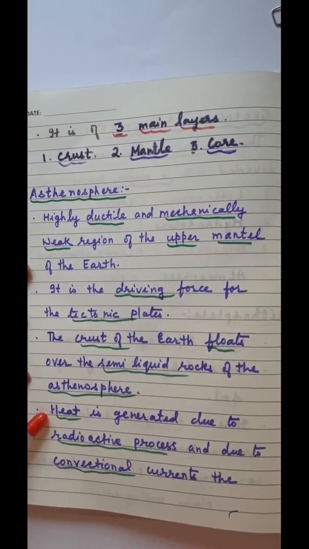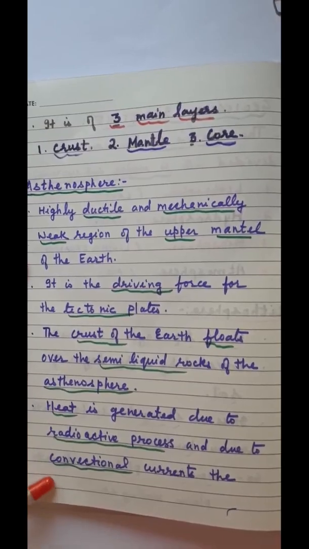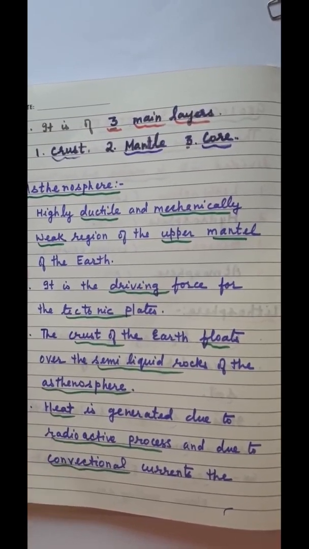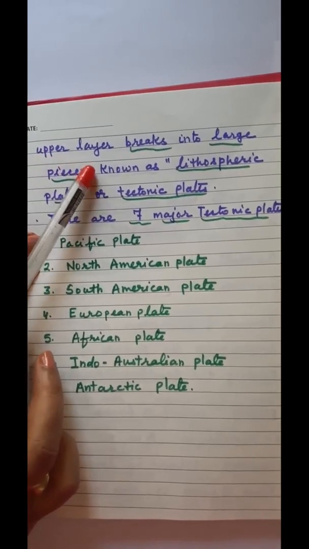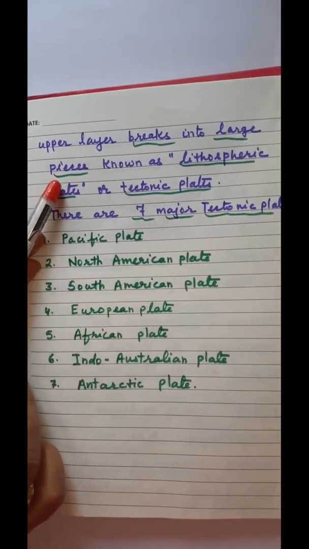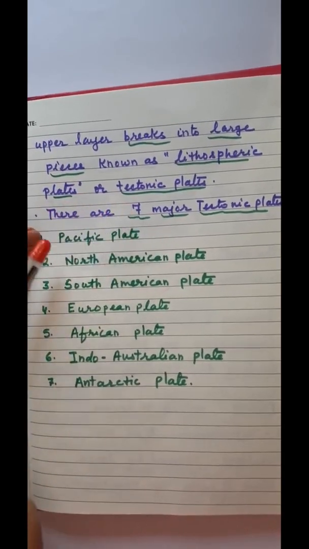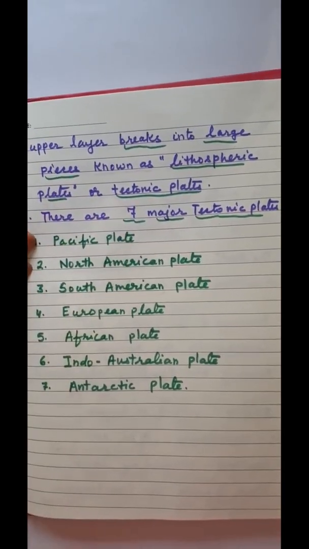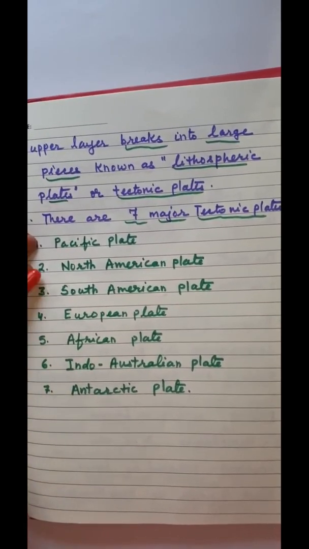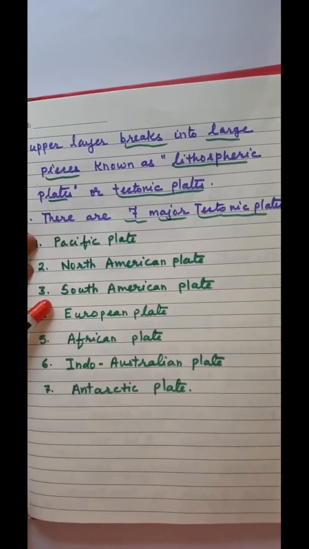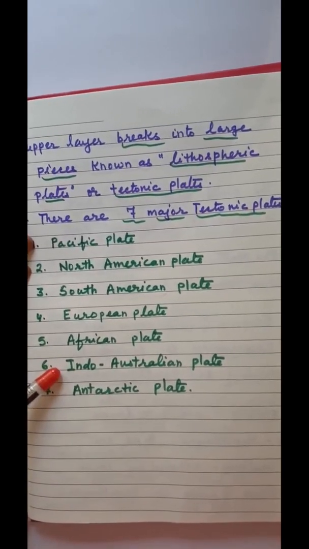Heat is generated due to radioactive process and due to the convectional current. The upper layer breaks into large pieces known as lithospheric plate or tectonic plate. There are 7 major tectonic plates: Pacific plate, North American plate, South American plate, European plate, African plate, Indo-Australian plate, and Antarctic plate.